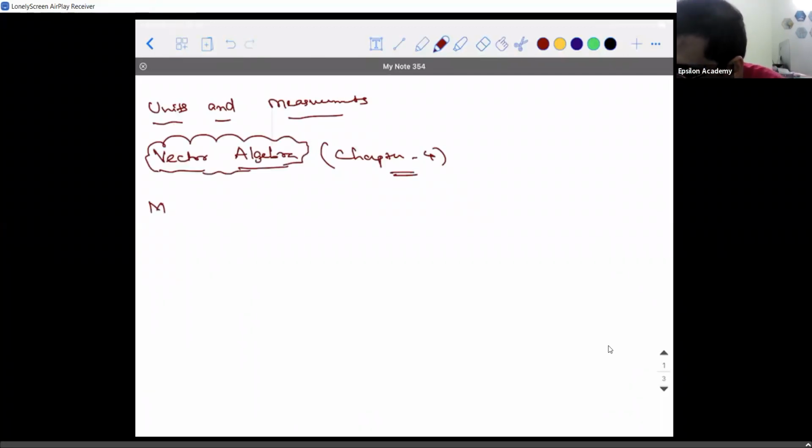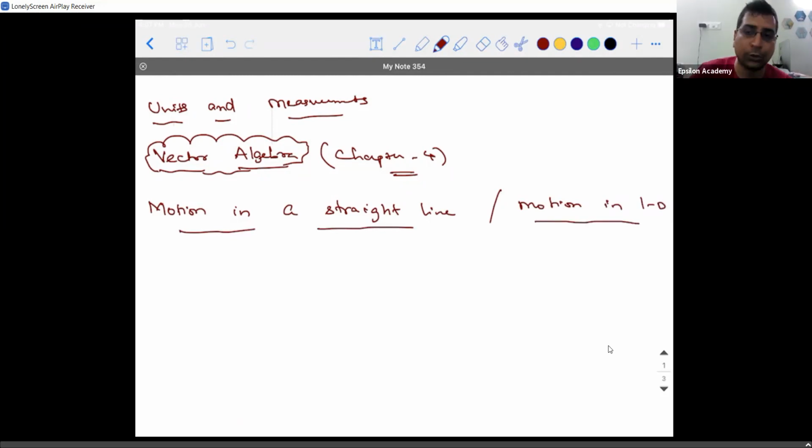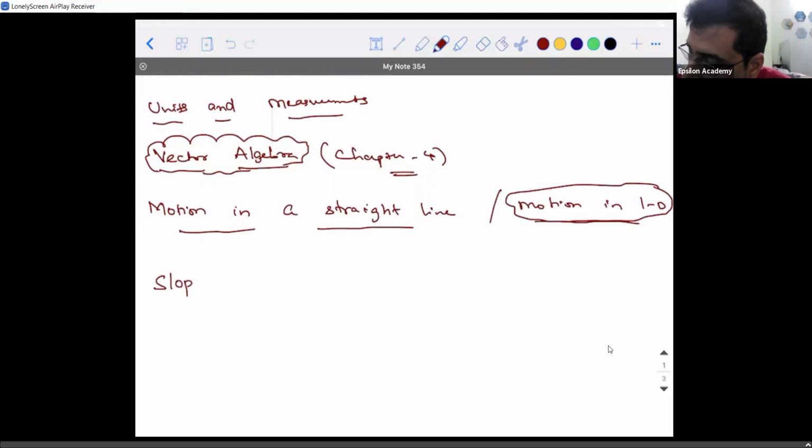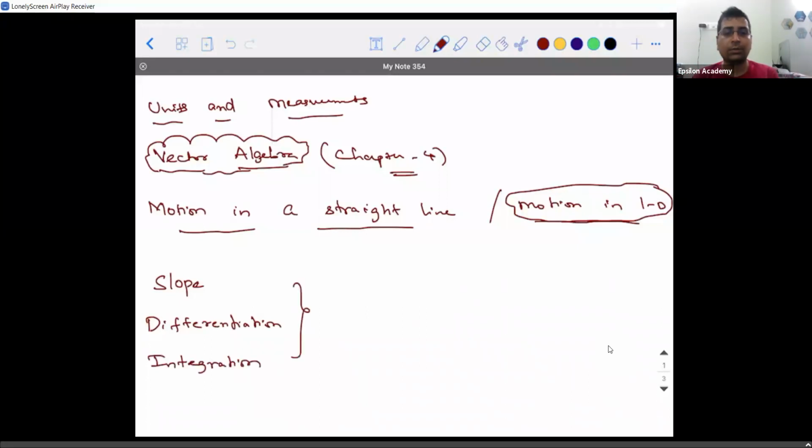The next chapter that we need to discuss is motion in a straight line, or one-dimensional motion. Motion in a straight line is your ninth standard name, or we call it motion in one dimension. That's the topic with which we are supposed to start. But the topics that you need to know before starting this chapter are the concept of slope and the concept of differentiation and integration. Have you heard these terms?